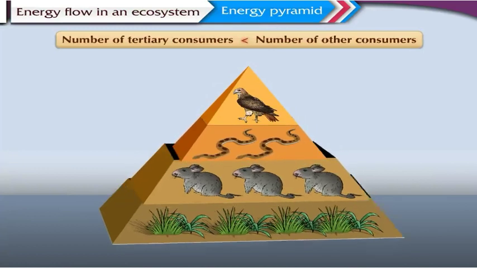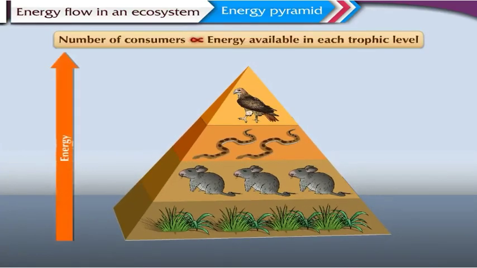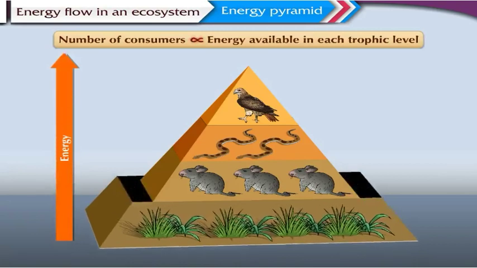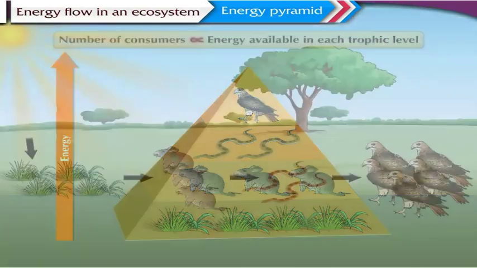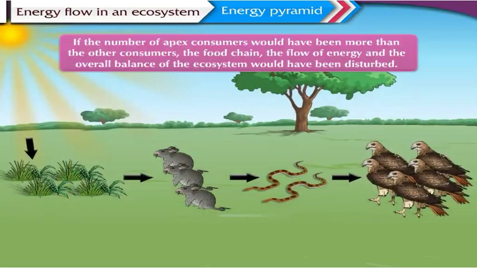those of other consumers. The number of consumers is always proportional to the energy available in each trophic level. Also, if the number of apex consumers were more than the other consumers, the food chain, the flow of energy, and the overall balance of the ecosystem would have been disturbed.